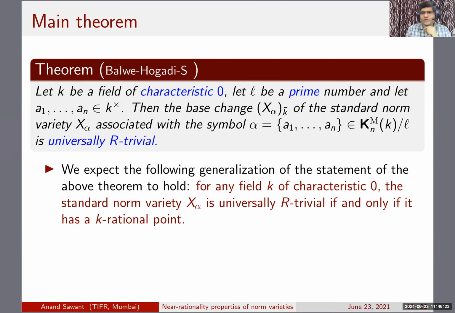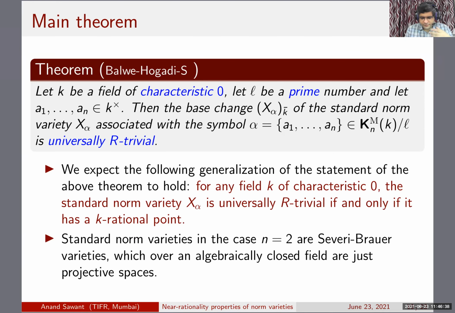Of course, as one can guess, the proof is going to proceed by induction, and the n equal to 2 case is actually trivial, because Severi-Brauer varieties, after base changing to the algebraic closure, just become projective spaces. So it's after this step where things start getting complicated.